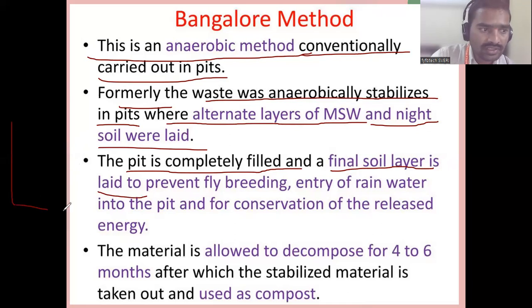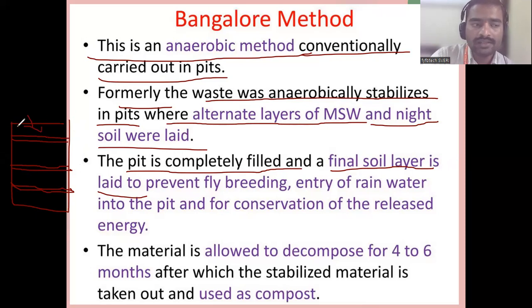If you consider this is the entire pit, initially this is waste, over that waste there is night soil, again waste, over this waste night soil, and waste over this night soil. After this they put the soil and compact it. The final layer is laid to prevent fly breeding. Mosquito breeding should not happen. That's why they put the soil and compact it.